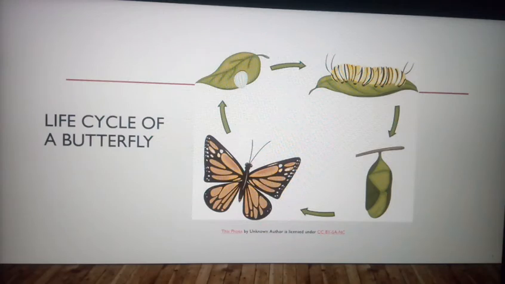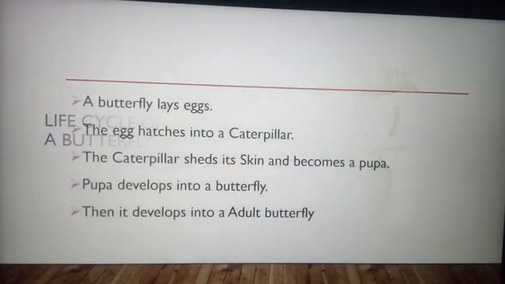Then this pupa develops into an adult butterfly. So this is the life cycle of a butterfly.